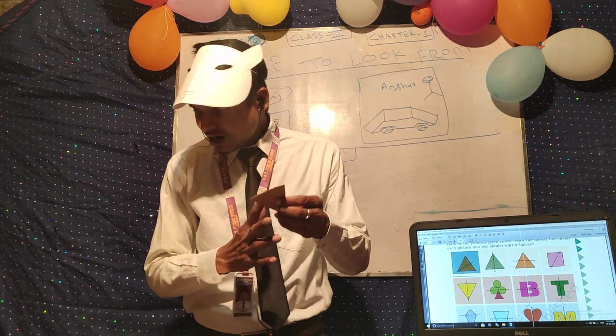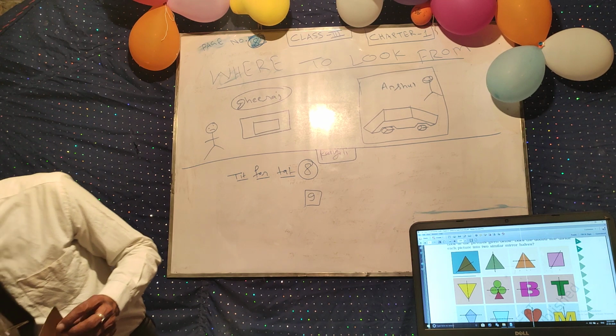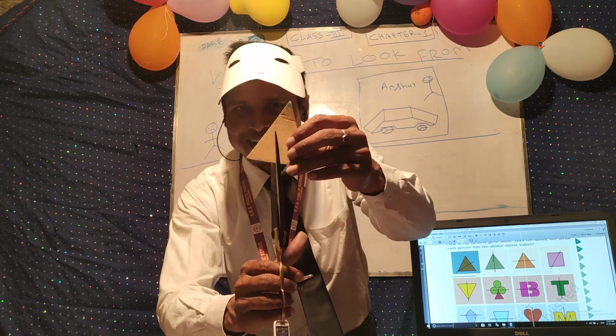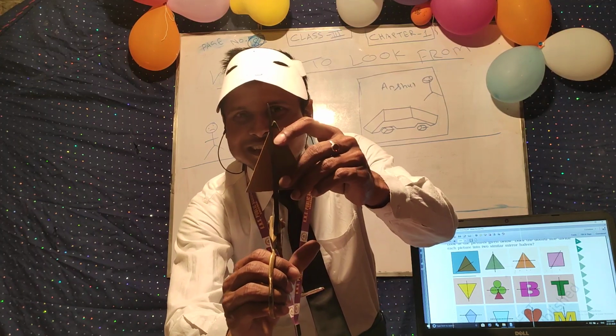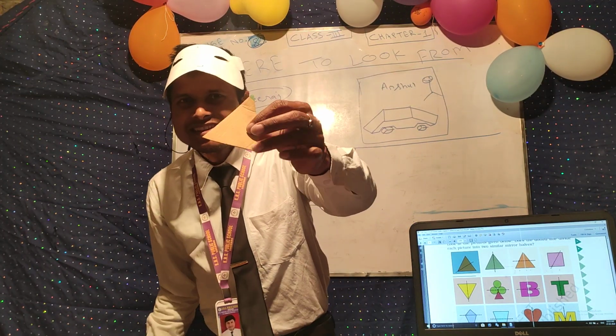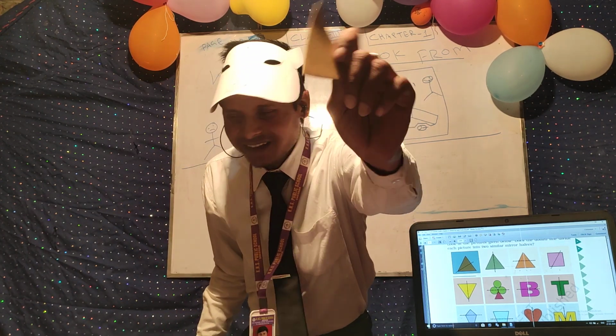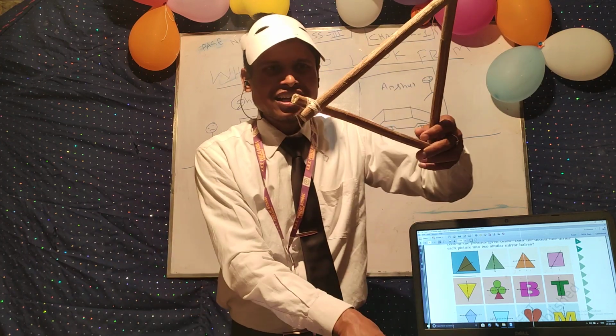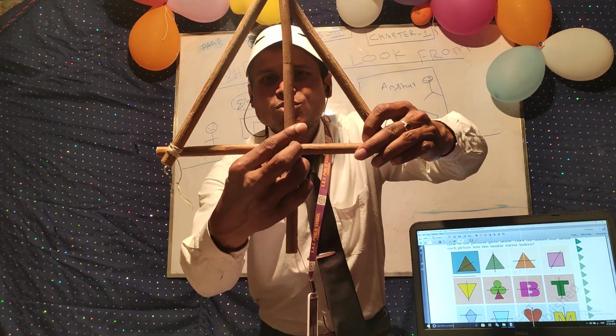When I cut this triangle, suppose with a scissor, you will see the two equal halves of this triangle. So triangle has a symmetry. You can divide this triangle into equal halves like this. So this is the symmetry.